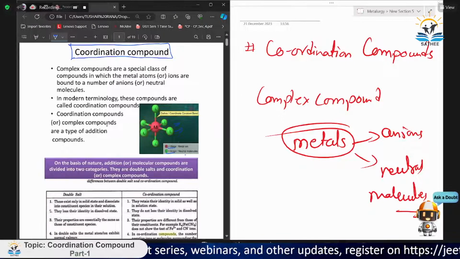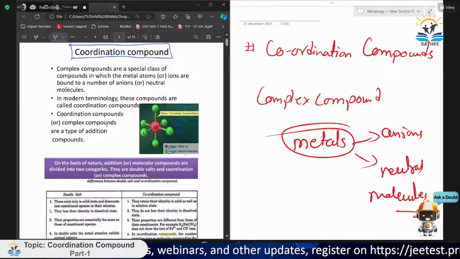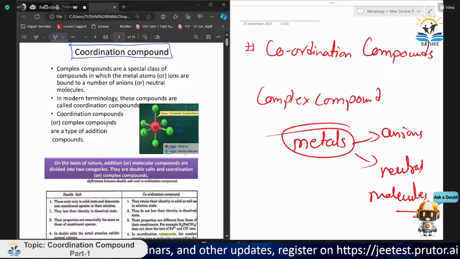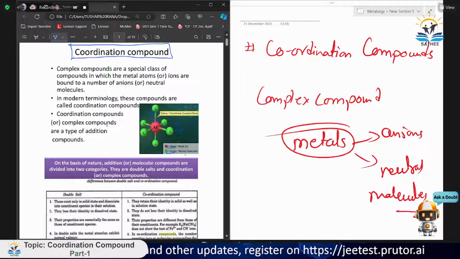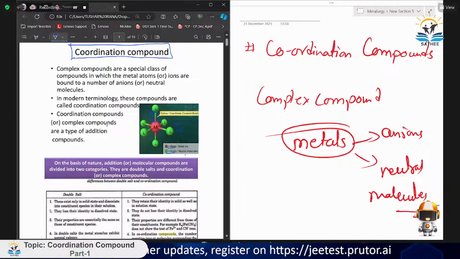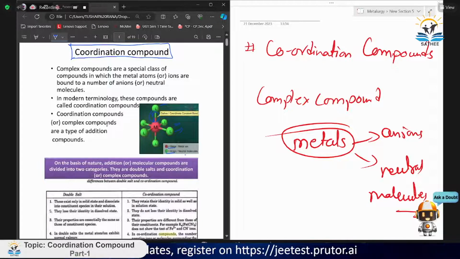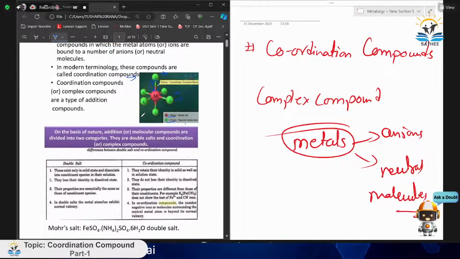Okay, so it is a dative coordinate covalent bond between them, formed by the mutual interaction of both, that is, the anion or neutral molecule and this metal. In modern terminology these compounds are called coordination compounds, because the different types of molecules coordinate with each other to form this type of bond. Coordination compounds or complex compounds are a type of addition compound.